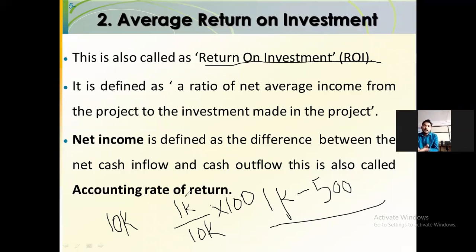That is the accounted profit or accounted cash flow, 1,000, divided by total investment on the project. So from this calculation we can say that the ROI of that business is 10%. Okay, it's 10%. Getting my point?